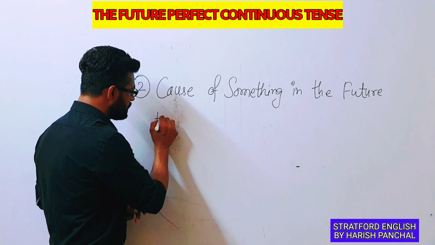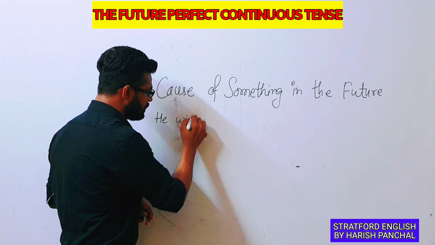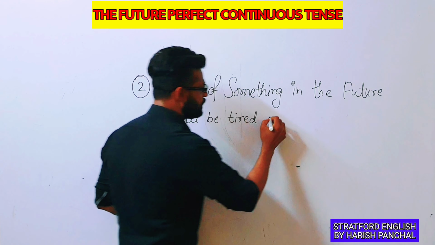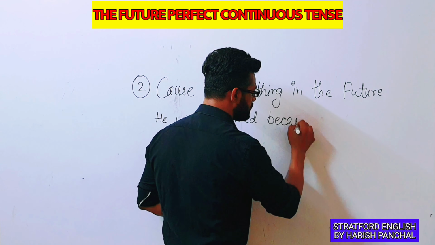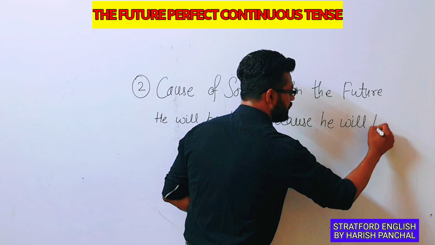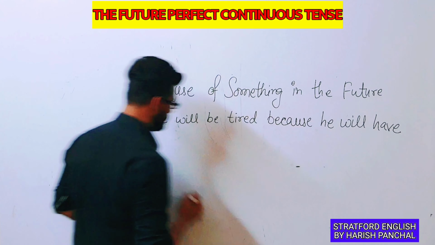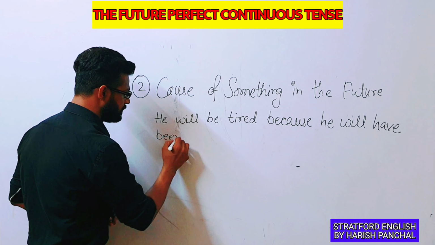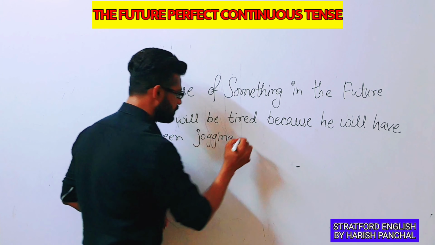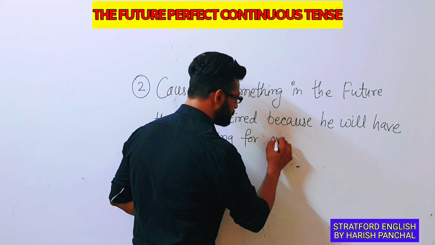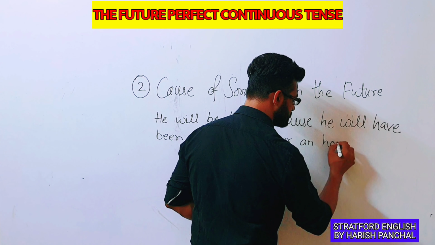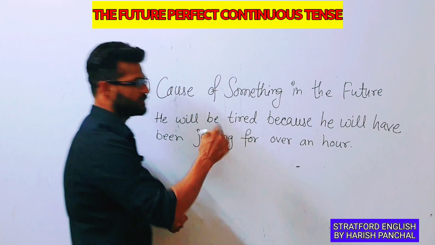For example, he will be tired because he will have been jogging for over an hour. So this is the example.